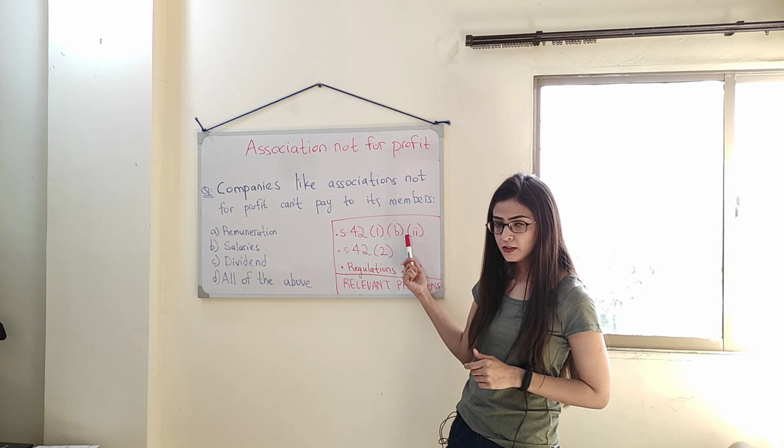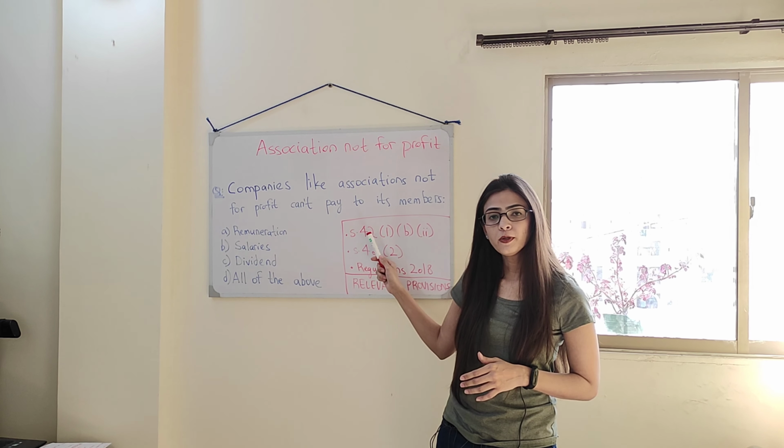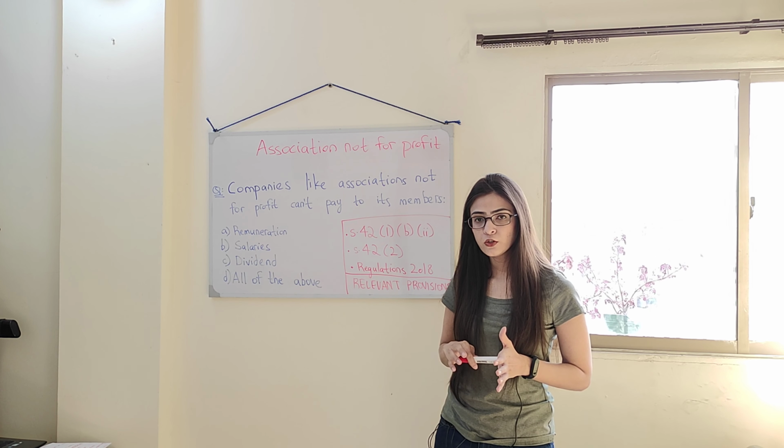Okay, so let us first very quickly recall what section 42 subsection 1 subsection B part 2 says. Like I said earlier, this particular section of the Companies Act 2017 says that members cannot be paid dividends, and because of this, what my students thought initially is that option C is the correct one. Why? Because this option seems to say exactly what this particular section says. However, that is not correct, and the reason is that this particular section cannot be read alone in isolation.